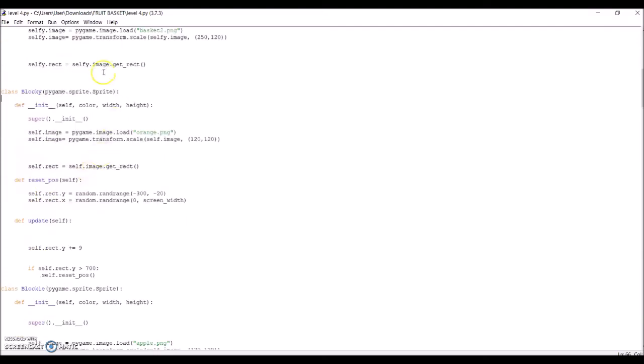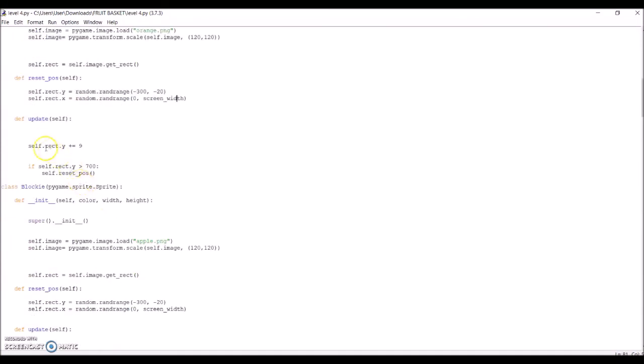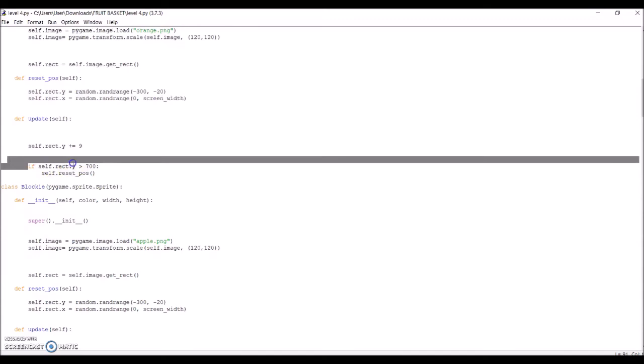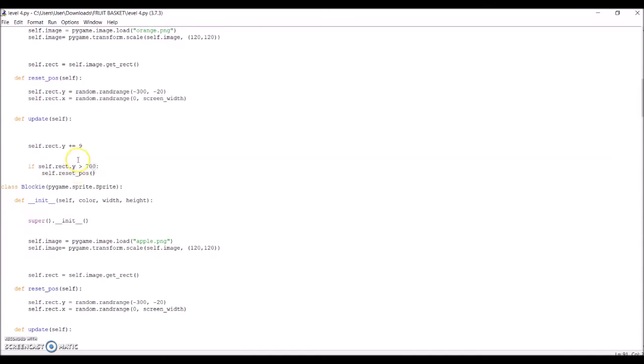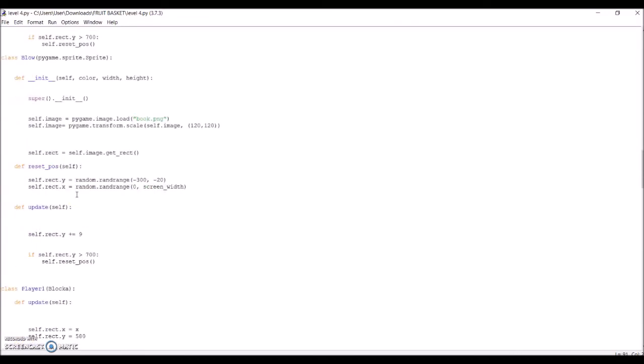The next class is for the fruits. Like the first two classes, load an image of the orange and transform it but to the width and the height of 120. Make a function where the orange will randomly appear in y coordinate ranging from -300 to -220 and in x coordinate ranging from 0 to the screen width. This code will move the image down by 9 pixels, and the more pixels, the faster it will move down. This is what differentiates this version from the others. The next code means that the image will reset if it reaches the bottom of the screen. Do this again for the apple, items and bomb, but just with different images.